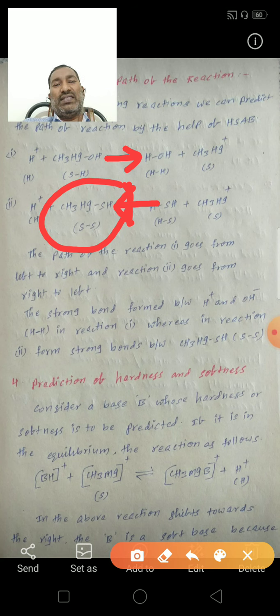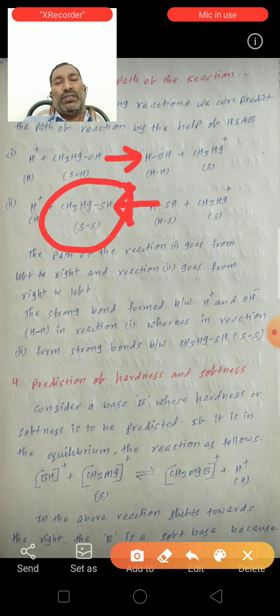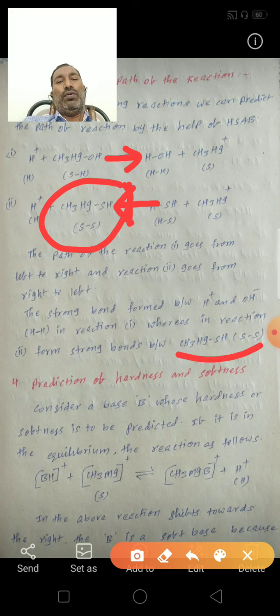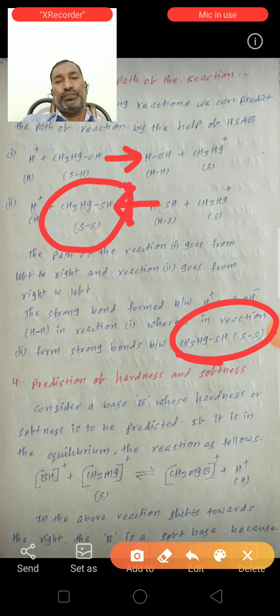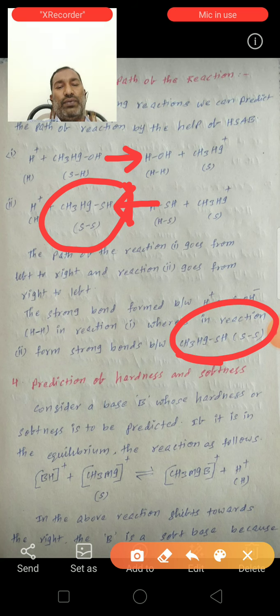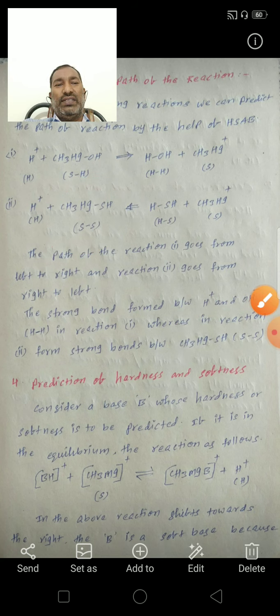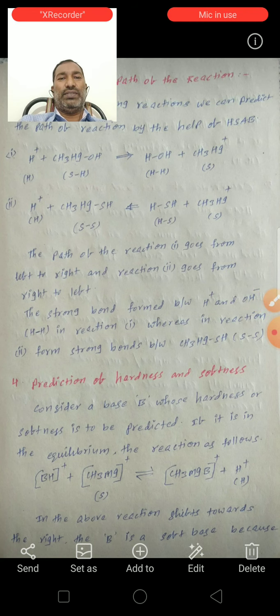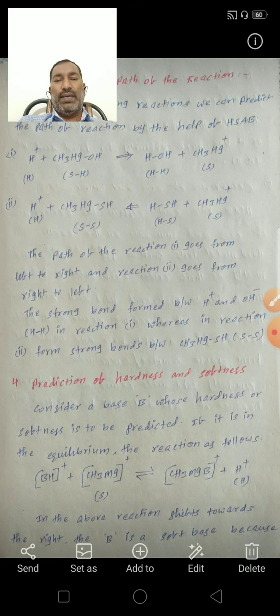So soft acid and soft base form a strong stable complex. So the second reaction goes right to left, and the first reaction is left to right. So this is how we predict the path of the reaction by using the HSAB principle.